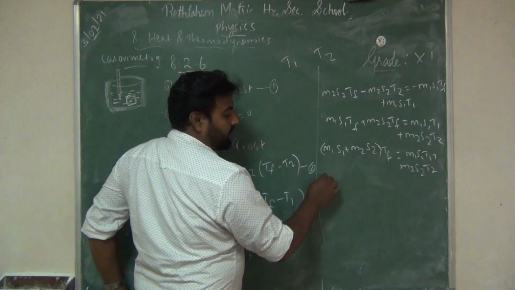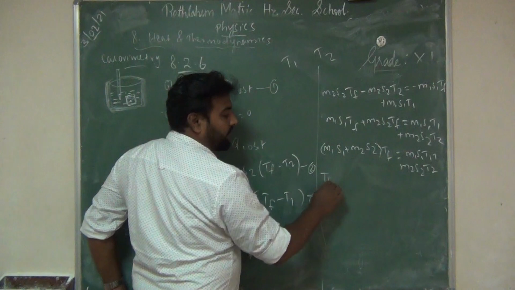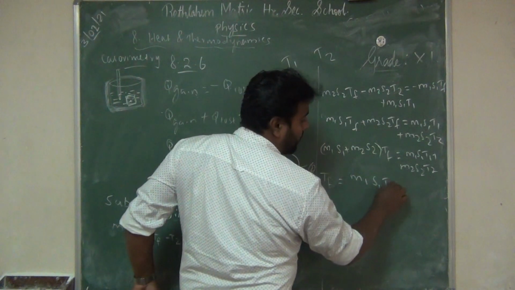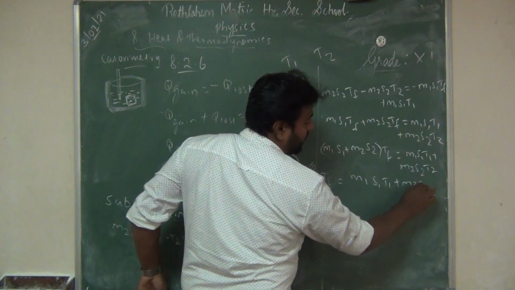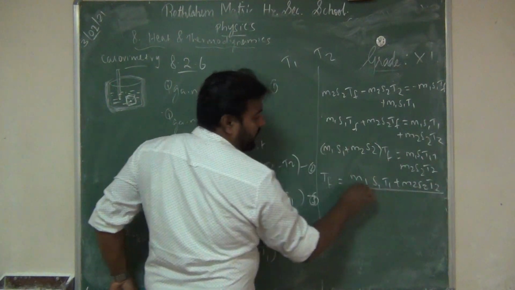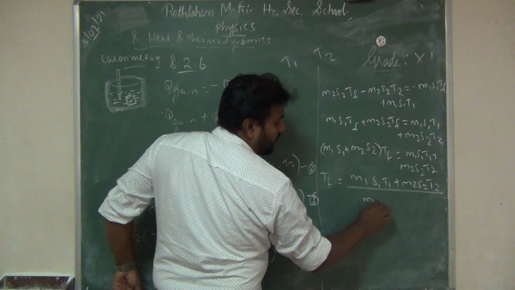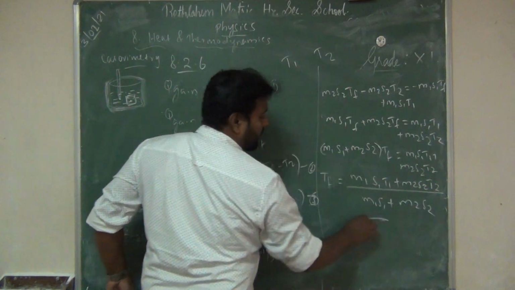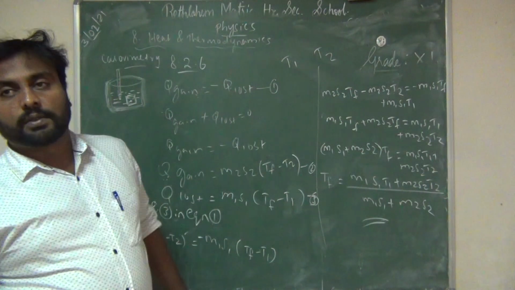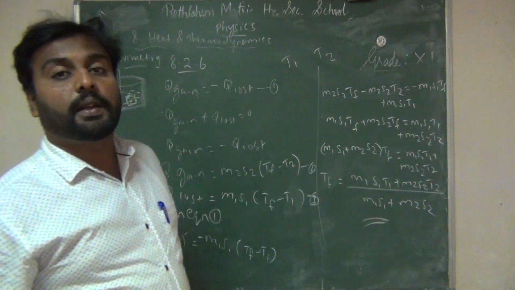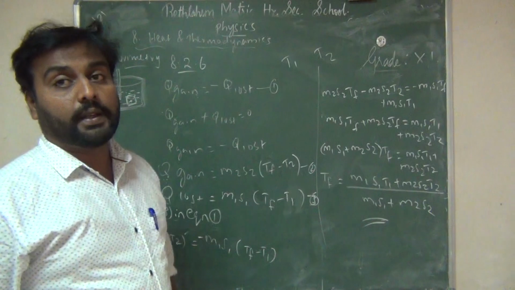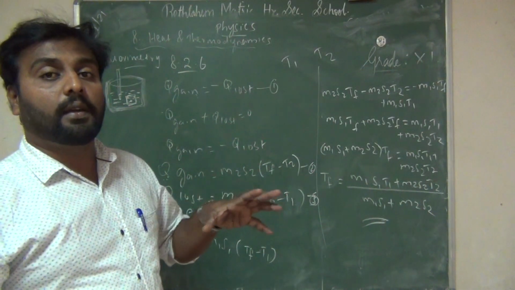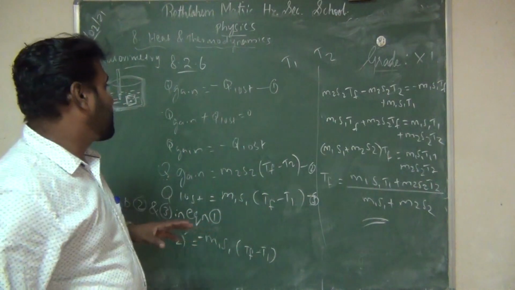So the final temperature of the surrounding, Tf, is equal to what you can write down: M1 S1 T1 plus M2 S2 T2 divided by M1 S1 plus M2 S2. So this is how we can calculate the final temperature when we drop a hot object inside a cold object.